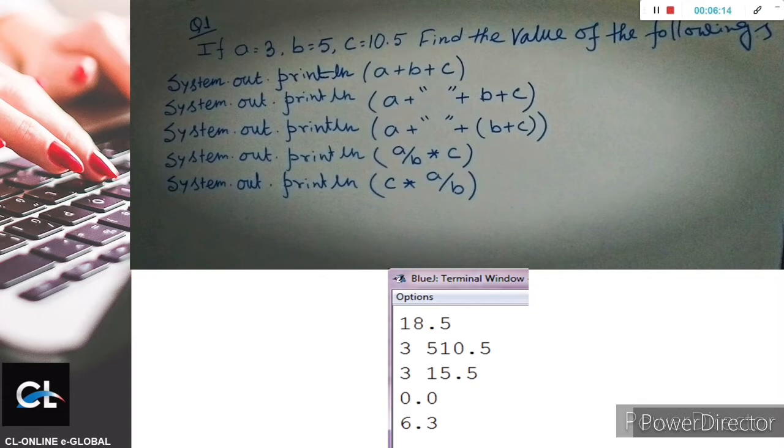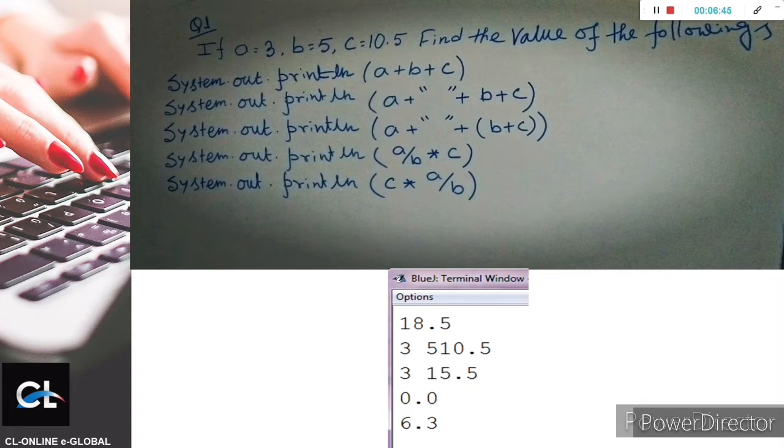If I divide 3 by 5, we'll get 0 point something, but both are integers. Due to integer division, it is 0, into the value of C which is 10.5, 0 into 10.5, it is 0.0. With the same variables, only changing the operators, C into A by B will get result 6.3.